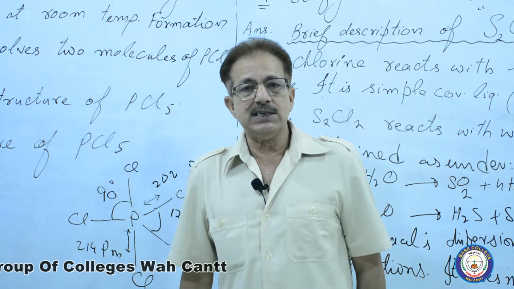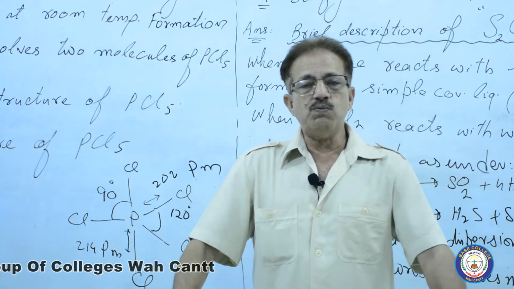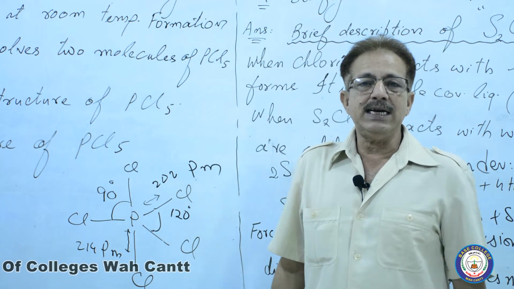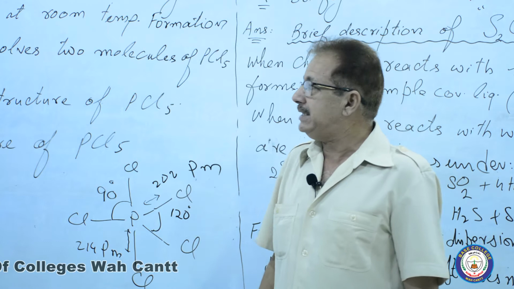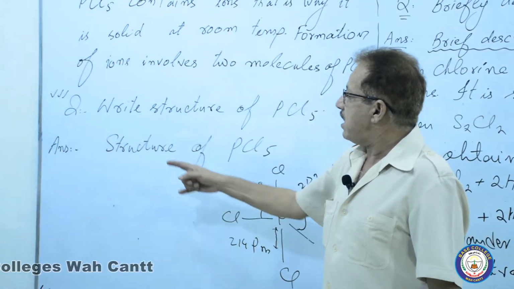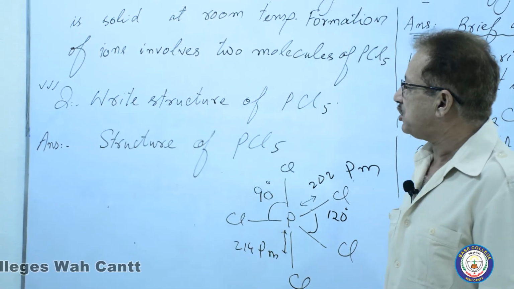Where will the ions form? When two molecules of PCl5 come close to each other, the ions will be obtained, and these ions make it solid at room temperature. Now, next, three times another important question.